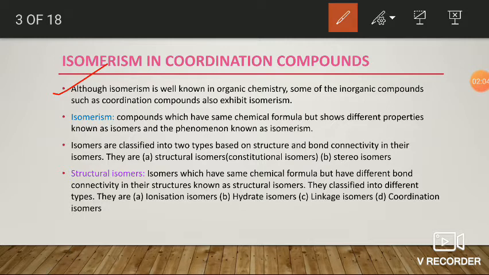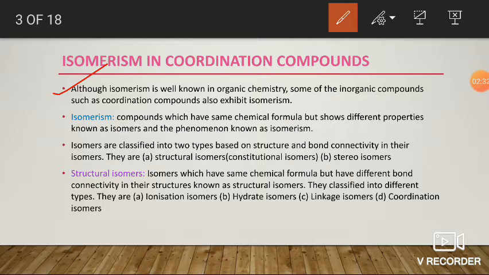Generally, isomerism is involved in organic chemistry, that is, the majority of organic compounds show isomerism, though it is well known in organic chemistry. Some inorganic compounds also exhibit isomerism, mainly coordination compounds or complex compounds.